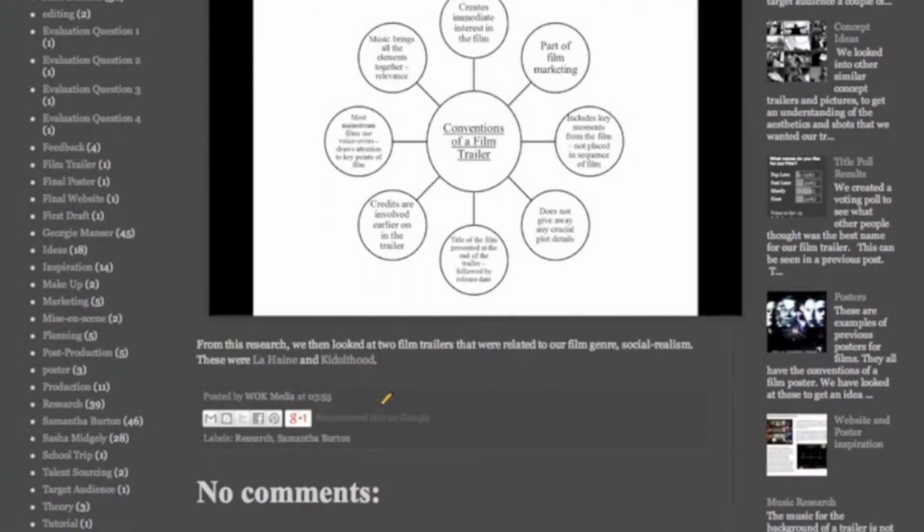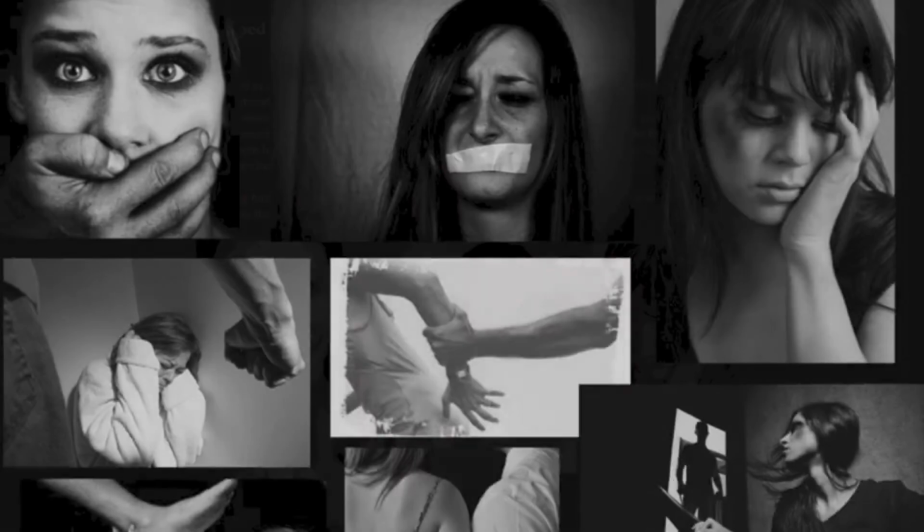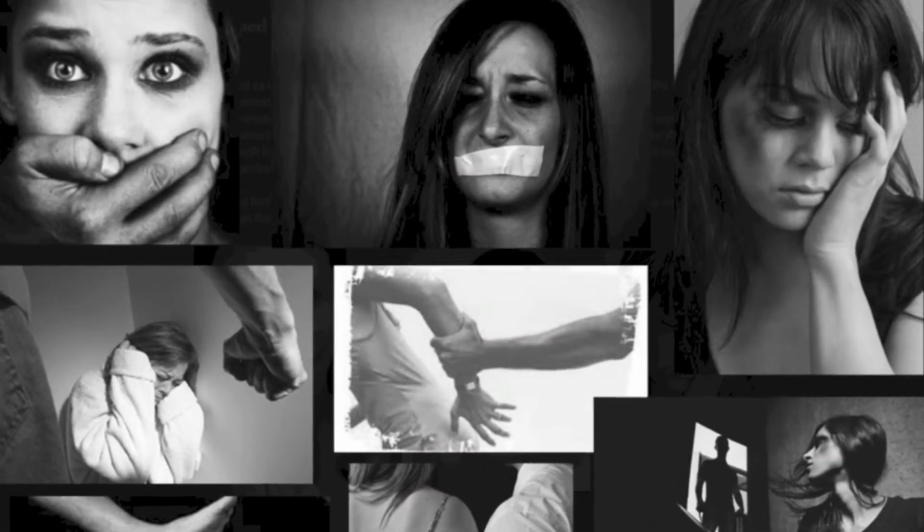After researching the codes and conventions of a teaser trailer, we found that a teaser trailer only gives a sneak peek into the storyline. However, it still gives enough information for the genre, the social realism inspiration and the style to be clear. We tried to feature this throughout our ancillary tasks.